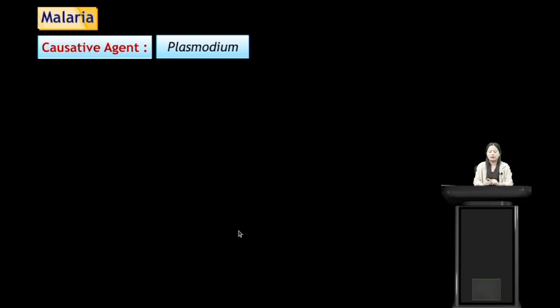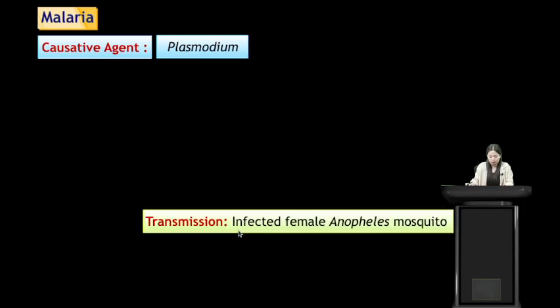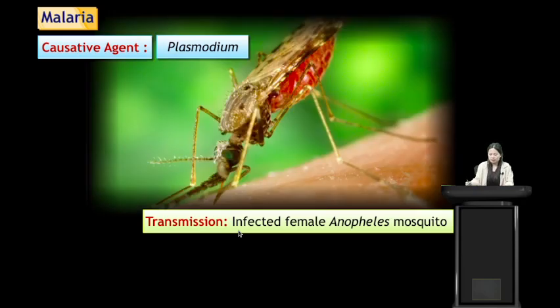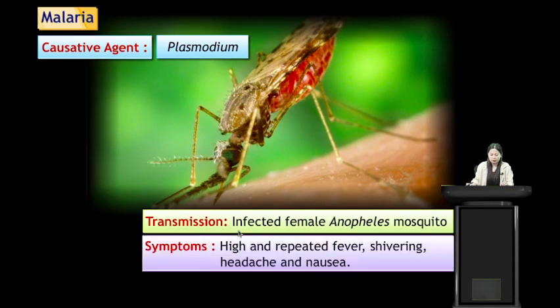So the disease caused by this carrier is malaria. The causative agent is Plasmodium. It is caused by Plasmodium. Transmission is by the infected female Anopheles mosquito. So this is the female Anopheles mosquito, which is the carrier of the disease malaria. Symptoms of malaria include high and repeated fever, shivering, headache, and nausea.